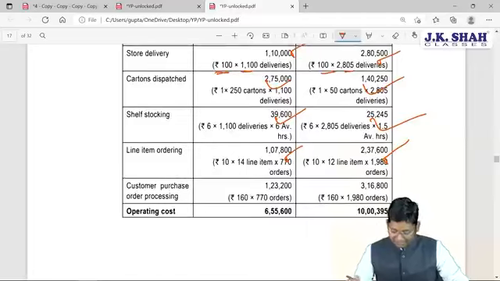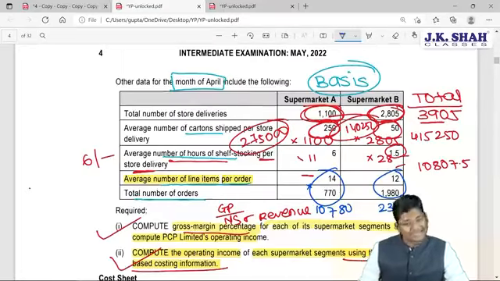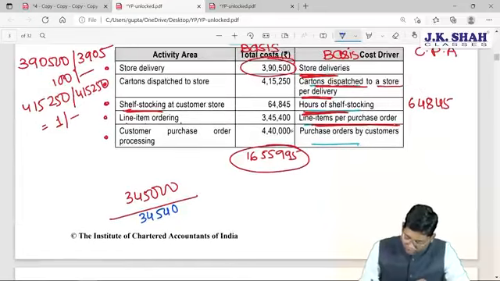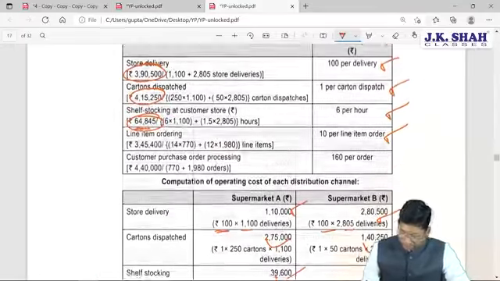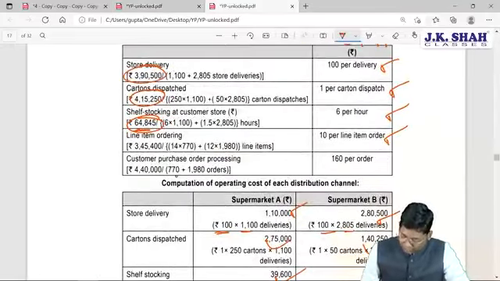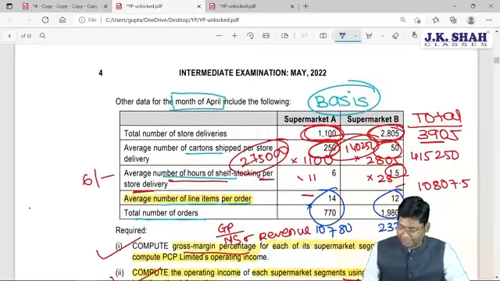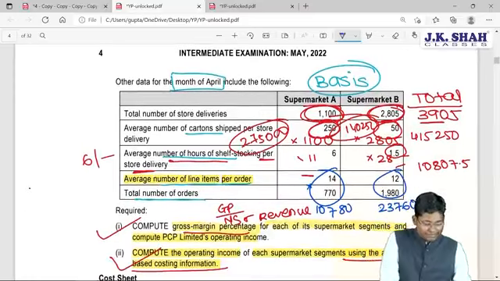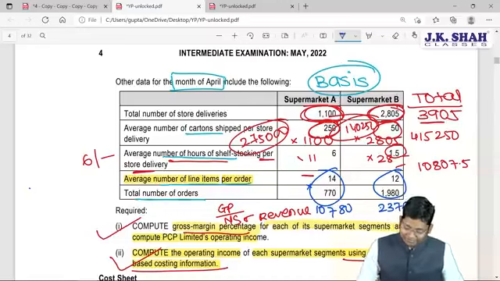After that, the customer purchase order processing cost is calculated in the same way. They have given the total customer purchase order processing cost as rupees 4,40,000, and purchase orders by customers is the basis we have to consider. When you divide this 4,40,000 by the customer processing orders total, that is 770 and 1980, by adding them you get a total of 2750 orders.